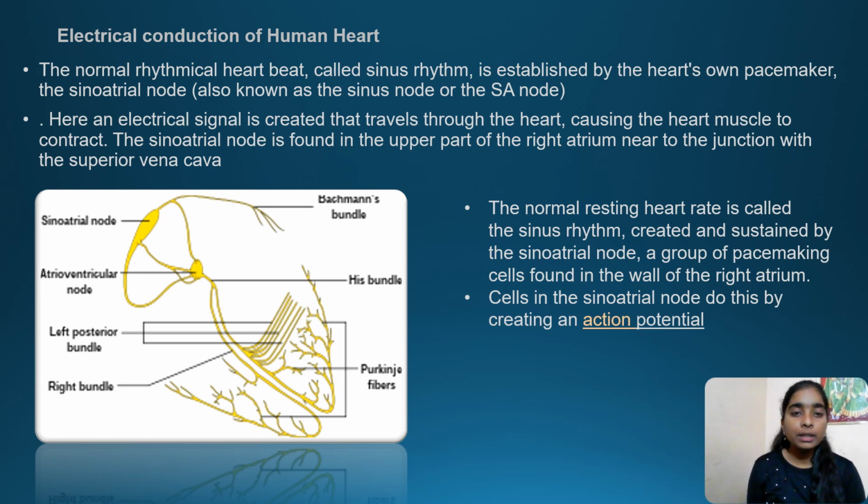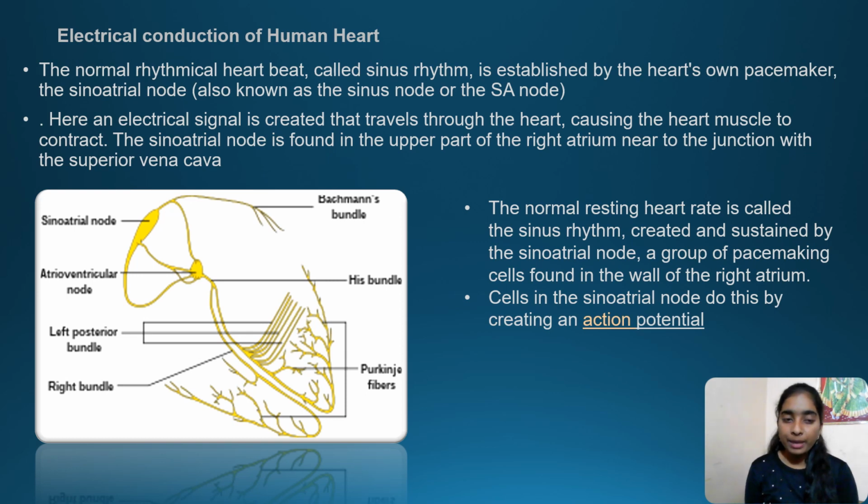Here the normal rhythmical heartbeat, called the sinus rhythm, is established by the heart's own pacemaker. The sinoatrial node is also known as the sinus node or the SA node. Here the electrical signal is created that travels through the heart, causing the heart muscle to contract. The sinoatrial node is found in the upper part of the right atrium near the junction with the superior vena cava, and the normal resting heart rate is called the sinus rhythm, created and sustained by the sinoatrial node.